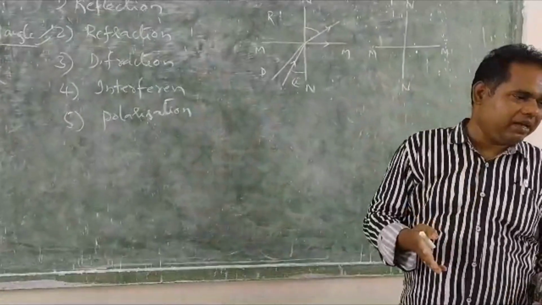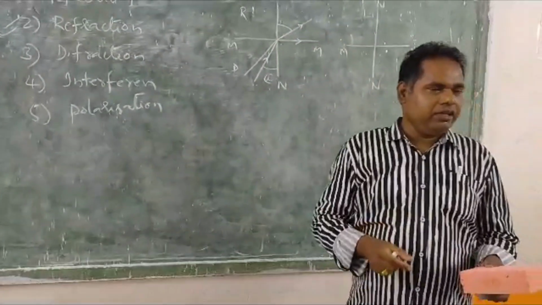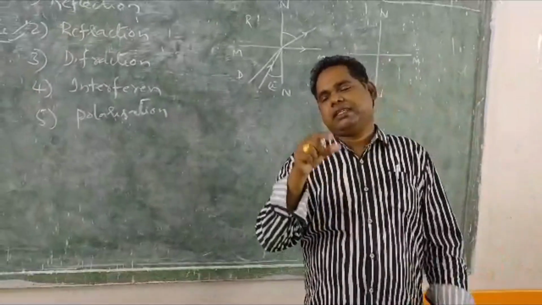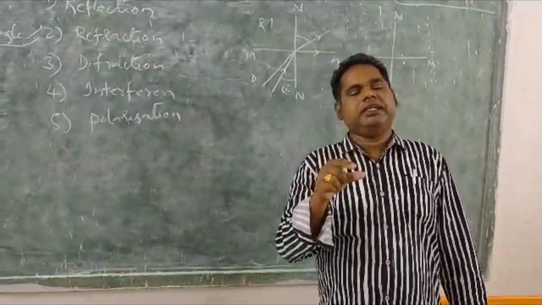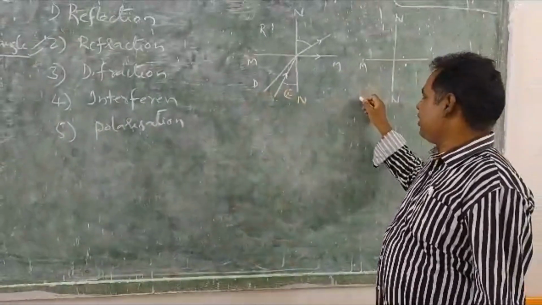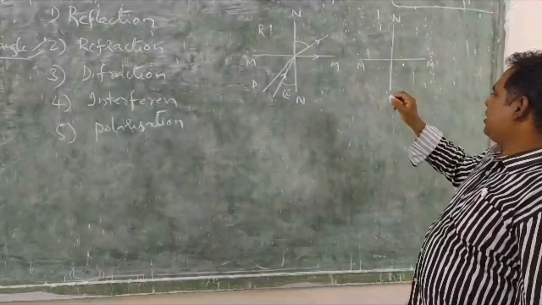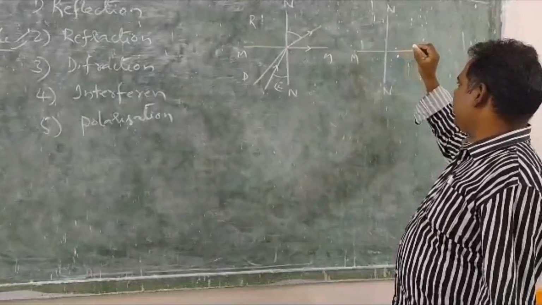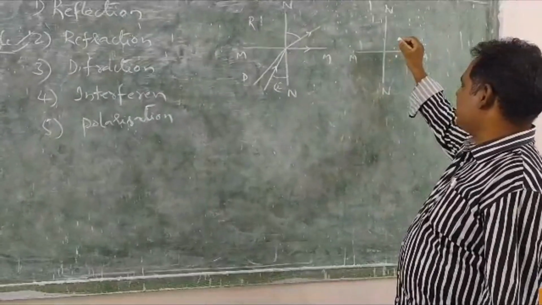Like that, you first analyze within one sentence. For total internal reflection, you should be very interested in this concept.